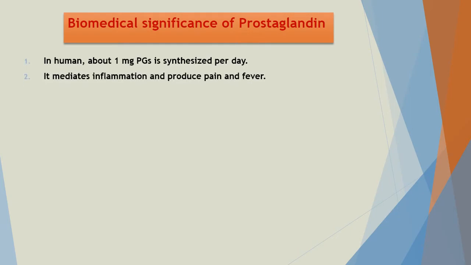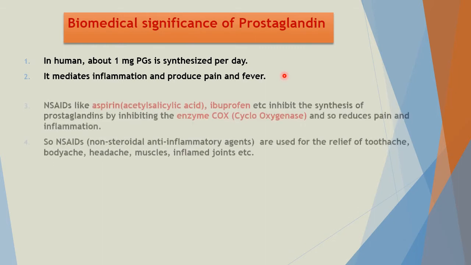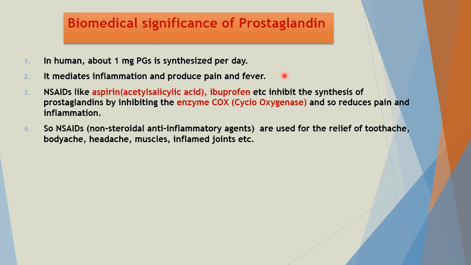Now the biomedical significance of prostaglandin in humans. In humans, about 1 milligram of prostaglandin is synthesized per day. It mediates inflammation and produces pain and fever. NSAIDs like aspirin, acetylsalicylic acid, NSAIDs full form is non-steroidal anti-inflammatory drugs.